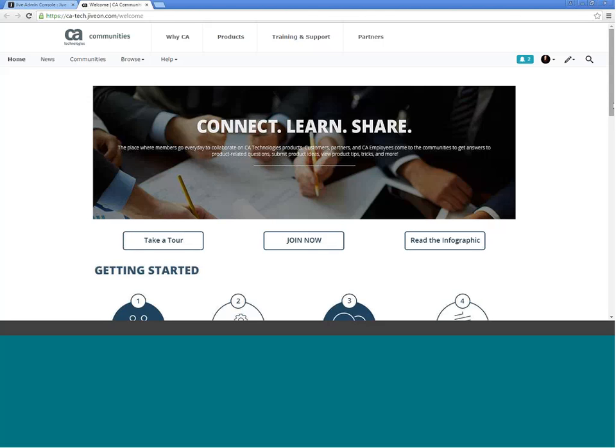Okay, so what you're looking at now is the homepage for the new communities. We switched this homepage up a little bit, and it's meant to help out any new users that come to the site, so they can easily find anything they're looking for and easily get started navigating around the site. We're not going to have that overview page anymore. It's going to be this home page. Take a quick look. It might help you. You might see some stuff there that you haven't seen before.